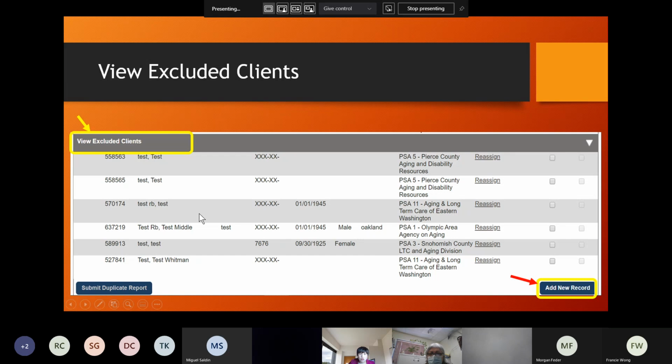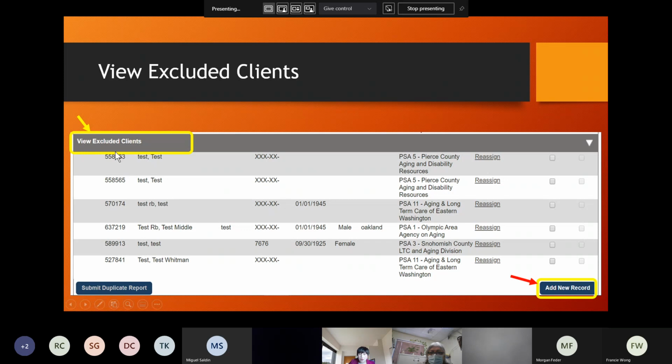Not viewable meaning when you do a search, initially they wouldn't show up. In GetCare, if the client's file exists, there's no way to delete it. But this is similar to inactivating your client. So just in case the client passed away or moved out of the state, you can make your client not viewable. So sometimes the client that you're looking for can be in this not viewable list.